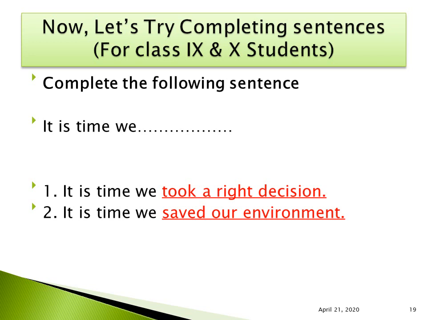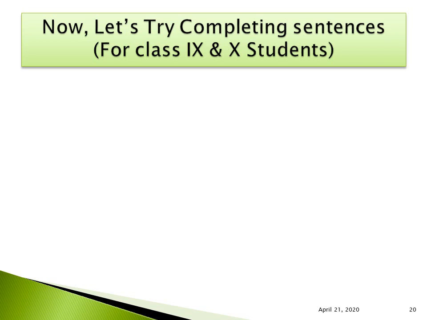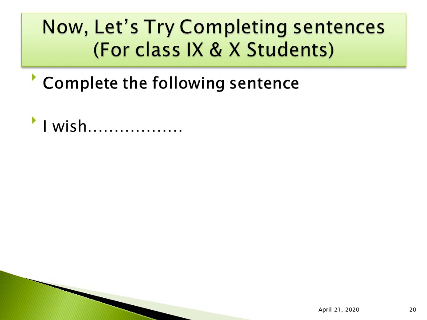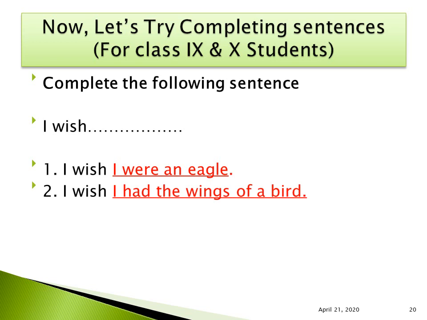You can add more new information to your sentence and make different types of sentences. But what is important, again and again, I have to remind you that you have to use the correct form of verb. Let us see another example. I wish. So with this, you can wish anything. You can wish I were an eagle, or I wish I had the wings of a bird, or I wish I were a scientist, or I wish I were a flower.